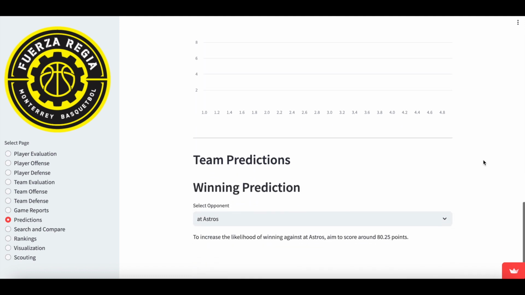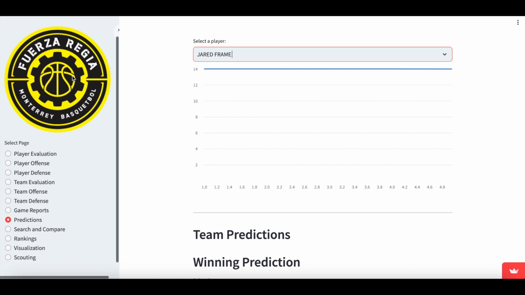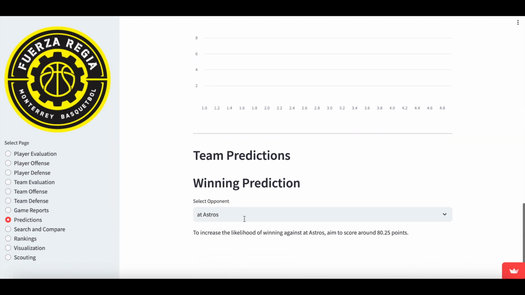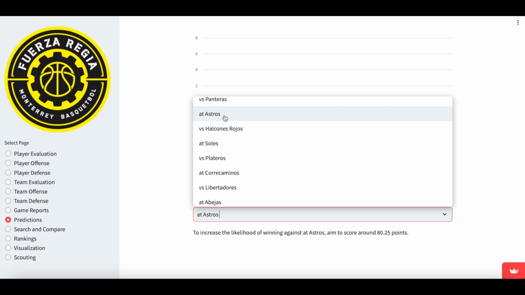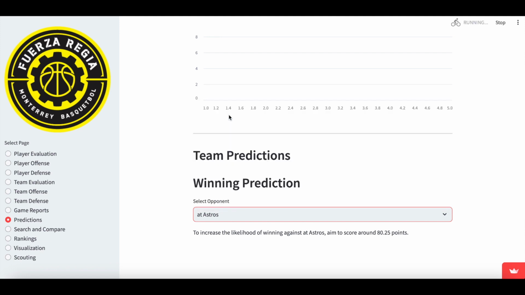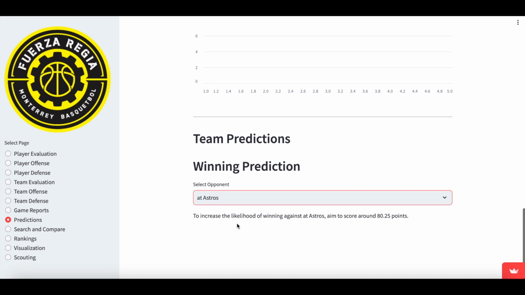We also have a winning prediction feature for teams. So for example, in the case of Fuerza Regia, here user can select the opponent. Let's say we want to see Fuerza Regia plays Astros, and the app tells us that to increase the likelihood of winning against Astros, based on the data, Fuerza Regia needs to score around 80 points.